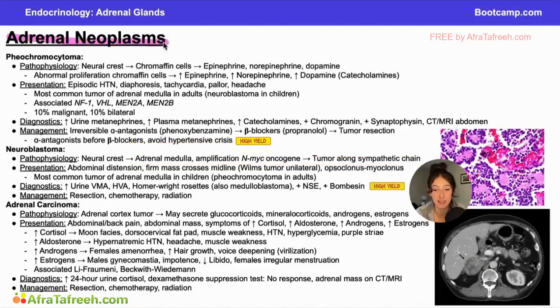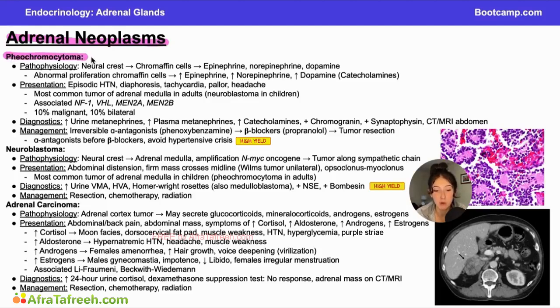In this section, we'll be talking about adrenal neoplasms. There's a lot of endocrine neoplasms, but I wanted to include specifically the ones that target your adrenal gland here in this video, since this is our adrenal chapter, and I think it'll be helpful for you guys to group these in your head when you are thinking about these pathologies for Step 1.